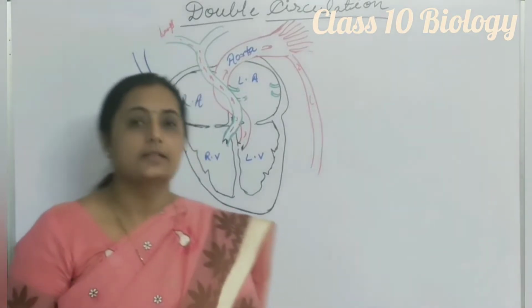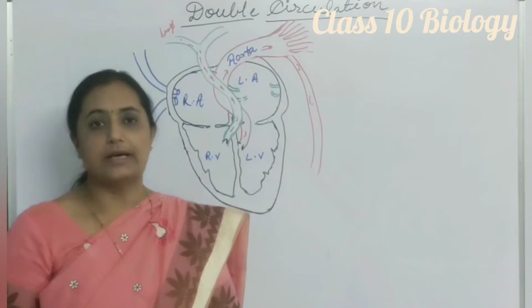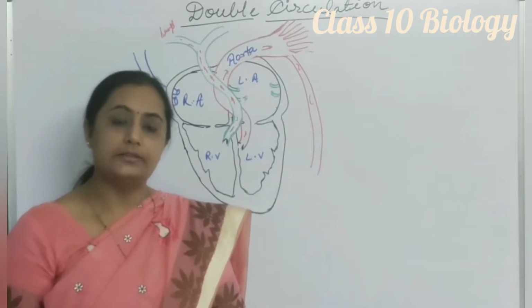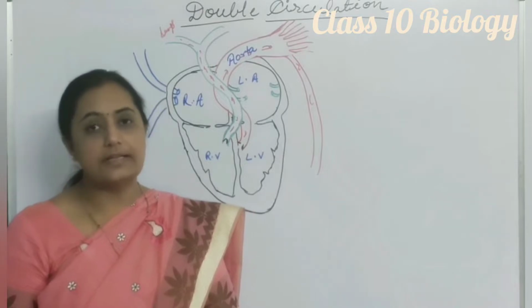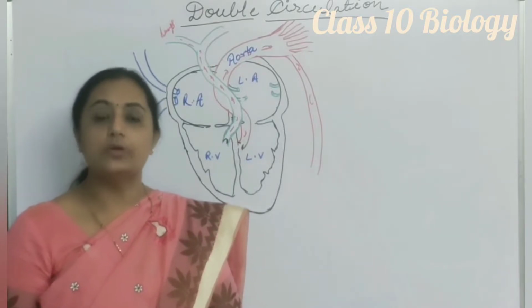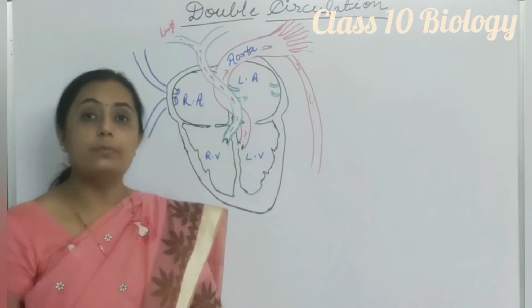In the last class, we studied the structure of the heart as well as the different parts of the heart, where we discussed how blood flows from the heart to various body parts as well as from different body parts back to the heart. Today we discuss double circulation. Also, we discuss how the heart pumps blood.